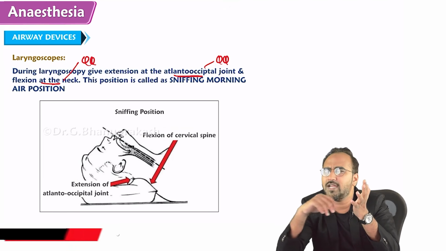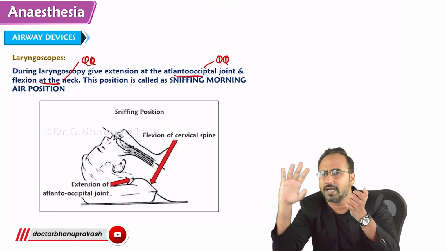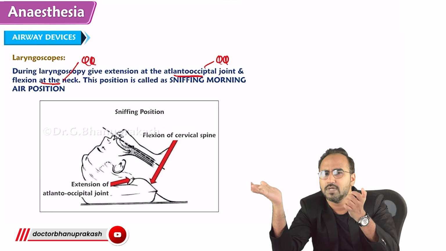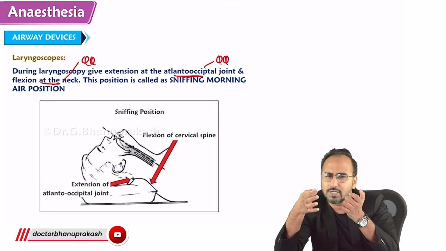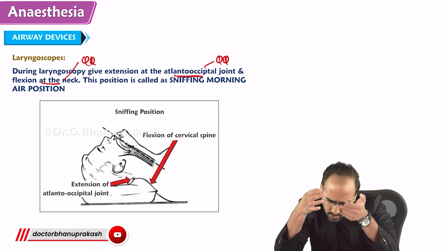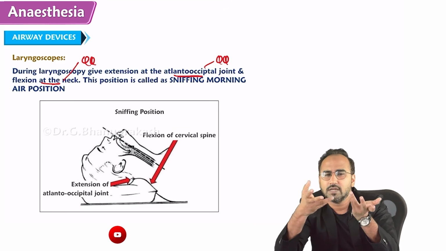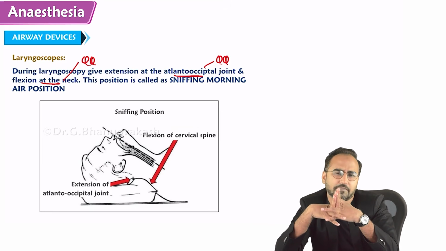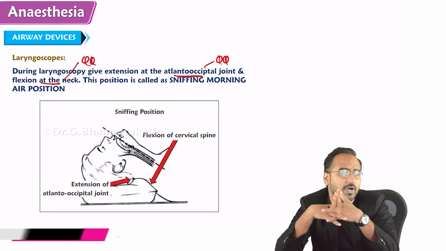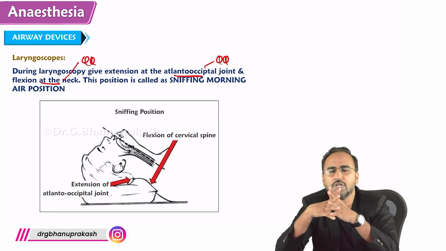When he told me, sir, I am able to see the cords, I knew he will commit a mistake. What I did, I gave him the tube. I did not tell him anything. I gave him the tube. Now what he did, he took the endotracheal tube. Now he was trying to see for the cords, but the vocal cords were not visible. Now the vision was gone.